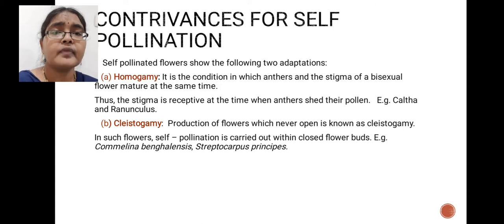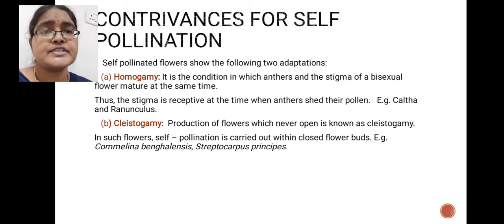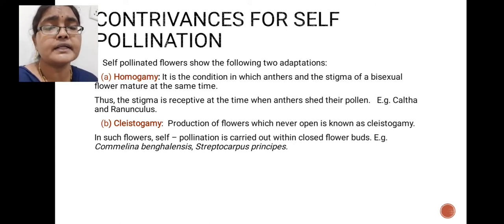Homogamy means in a bisexual flower the male sex organ is present and the female sex organ is also present. Both the anthers as well as the stigmas of a bisexual flower reach maturity at the same time, that means both the androecium as well as the gynoecium reach maturity at the same time.